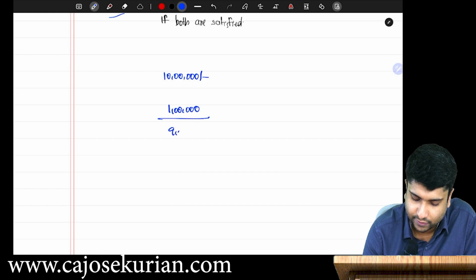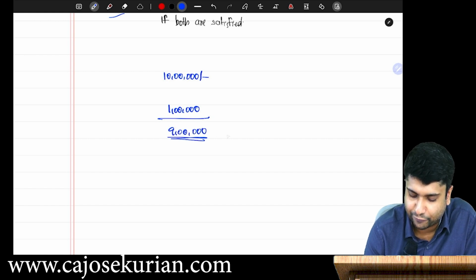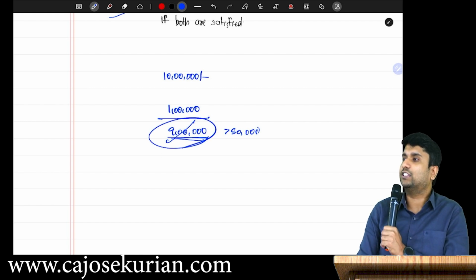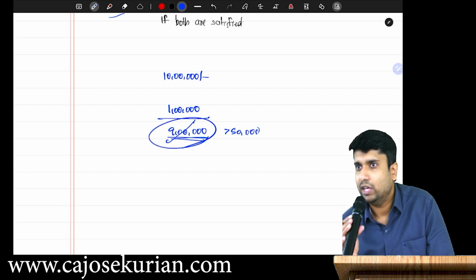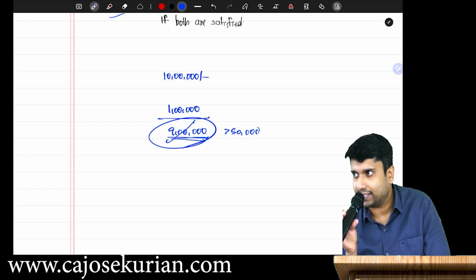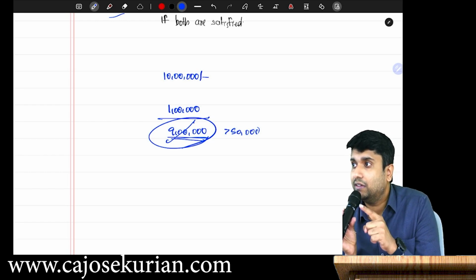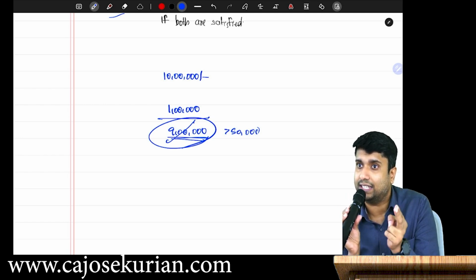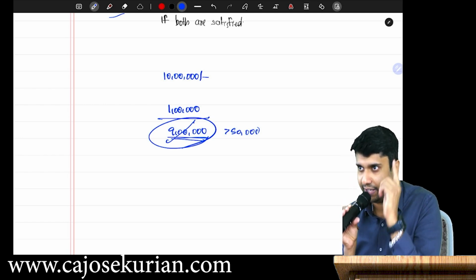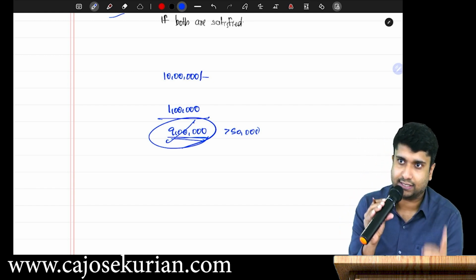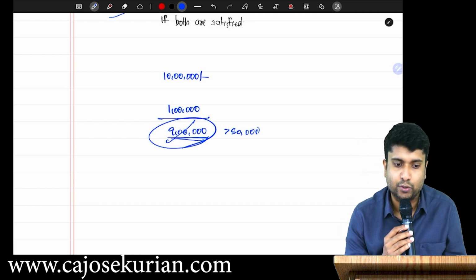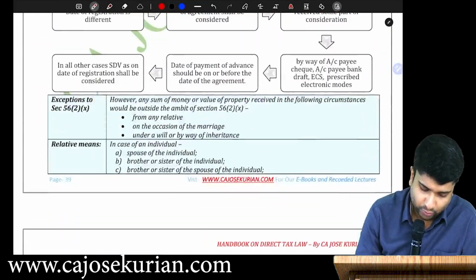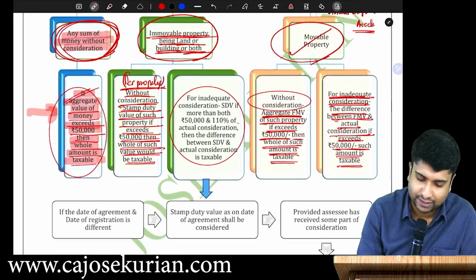What is the benefit received? 9 lakh. You only need to check whether the difference amount exceeds 50,000. If yes, the entire 9 lakh shall be taxable in the hands of the recipient. If you are receiving a movable property for inadequate consideration, always check whether the difference between the fair market value and the actual consideration exceeds 50,000. If yes, it shall be fully taxable. If no, don't worry about any taxation. Now, there are certain few points. So we will summarize this particular point.